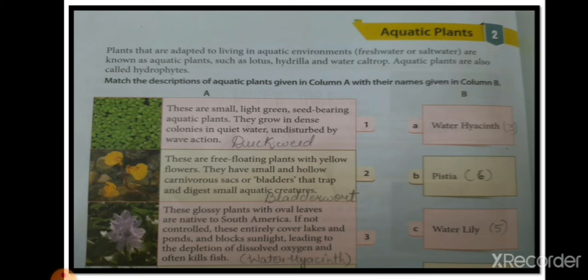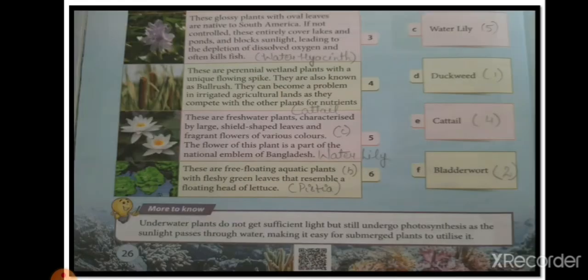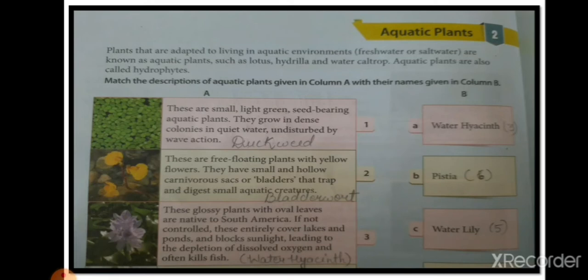Basically, we can say that it is an insect trap plant, with bladders that trap and digest small aquatic creatures. These are known as bladderwort. The last one, F is the correct answer. Bladderwort. Okay, let's see the third one.